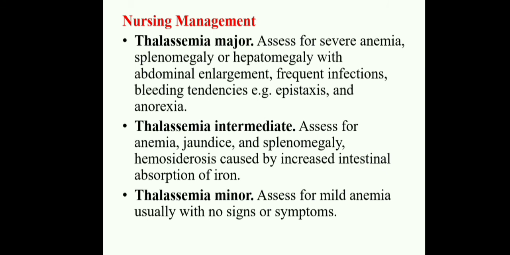And thalassemia intermedia: assess for anemia, jaundice, and splenomegaly, hemosiderosis caused by the increased intestinal absorption of iron. So you should assess for those children suffering with thalassemia intermedia. And thalassemia minor: assess for mild anemia, usually with no signs and symptoms.